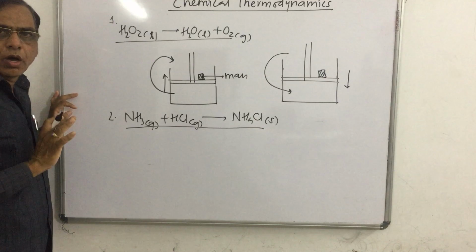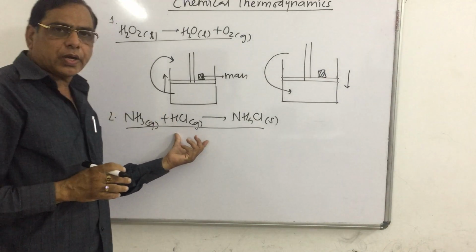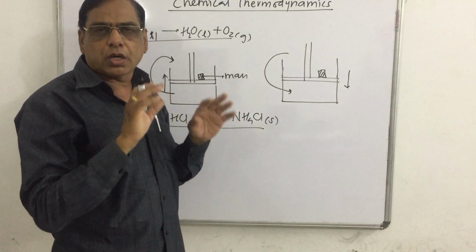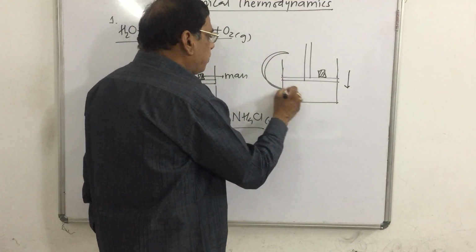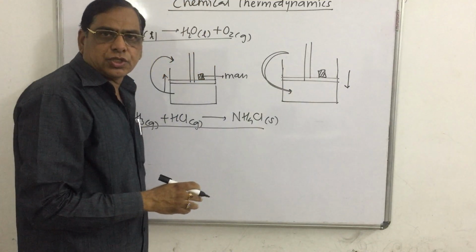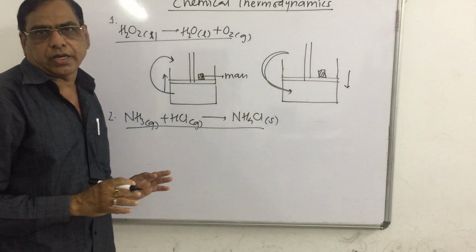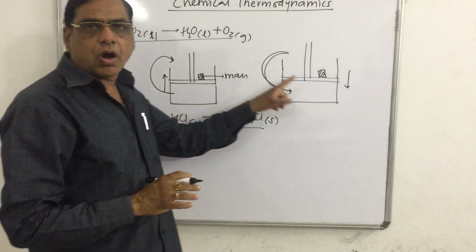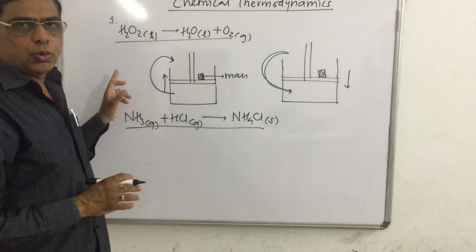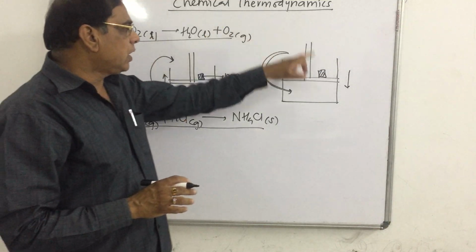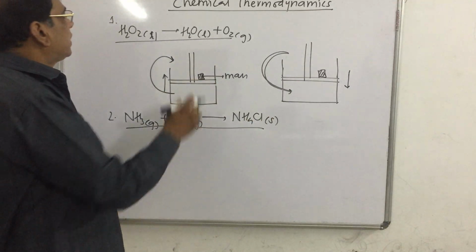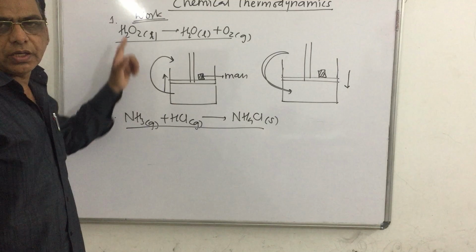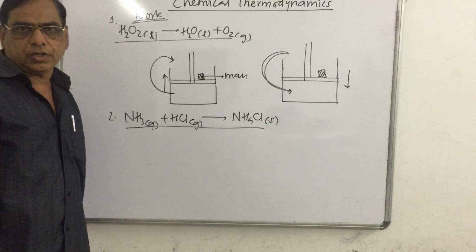In compression, if there is no change in heat, then work done by the surroundings on the system results in a gain of energy, that is called work. So there is loss or gain of energy due to expansion or compression, and hence work is another form of energy. Okay, thank you.